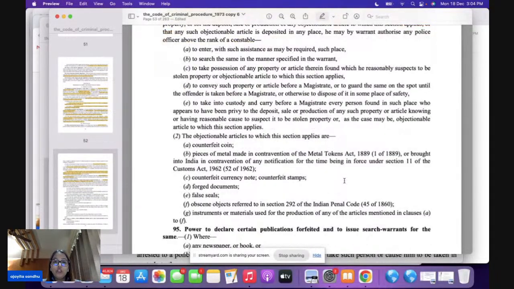Under section 94 subsection 2, you have to read these objectionable articles, that is, what are the objectionable articles mentioned in section 94 subsection 2.